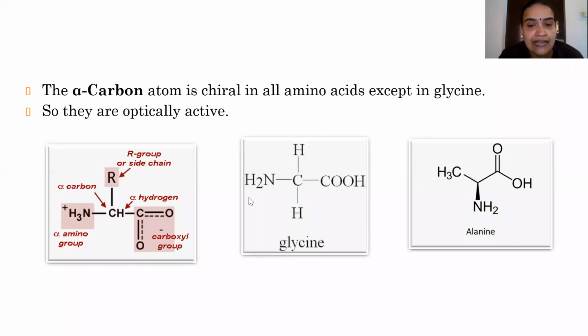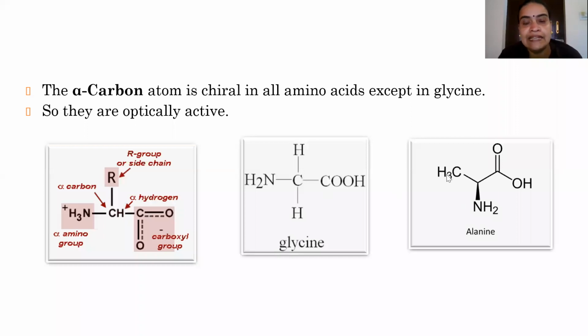So except glycine, which is not a chiral molecule and is not an optically active compound, all the other 18 amino acids are optically active. So this is a structure of what? An alpha amino acid. One example of an alpha amino acid is glycine.